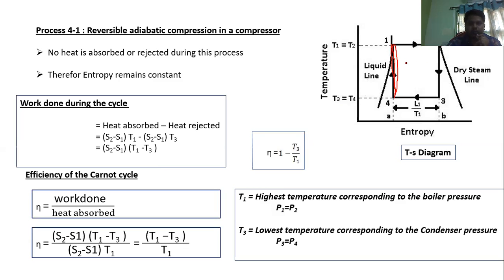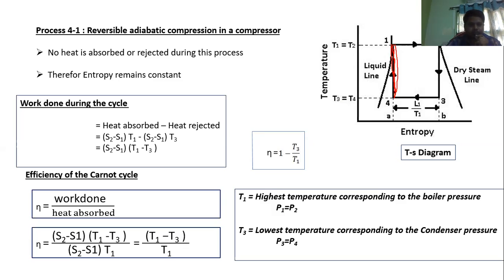Now we are discussing the process 4 to 1. What is the process 4 to 1? It is the reversible adiabatic compression. Since it is reversible adiabatic, it is an isentropic process. Since it is an adiabatic process, there will be no heat addition and heat rejection, so definitely there will be no change in the entropy. Entropy will be constant. That's why 4 to 1 is a constant entropy line.